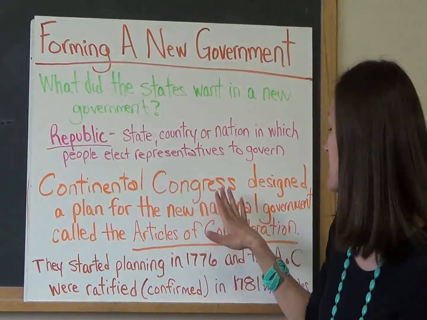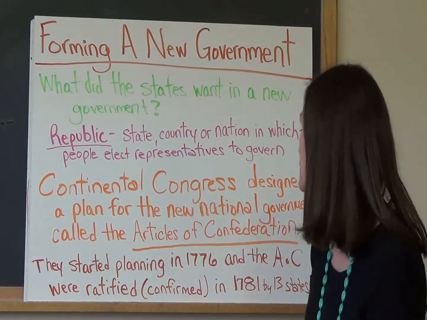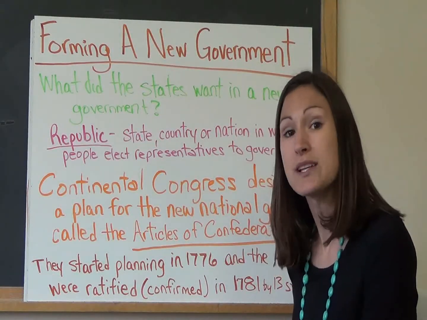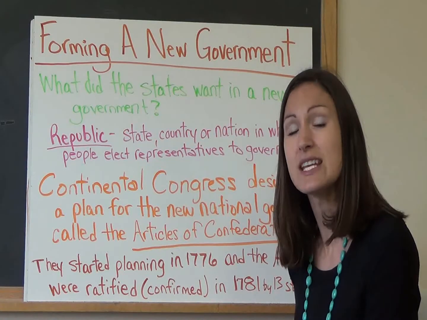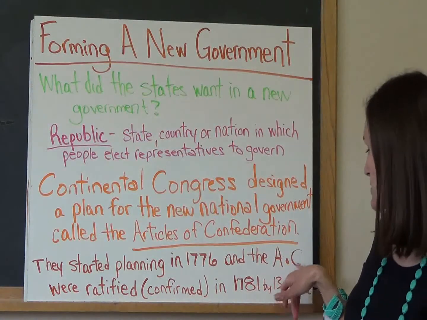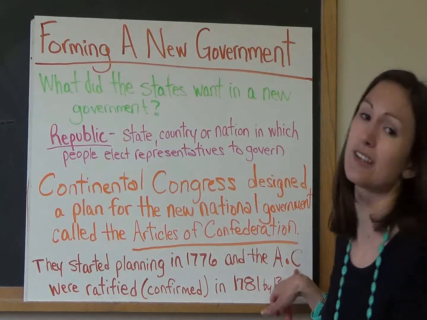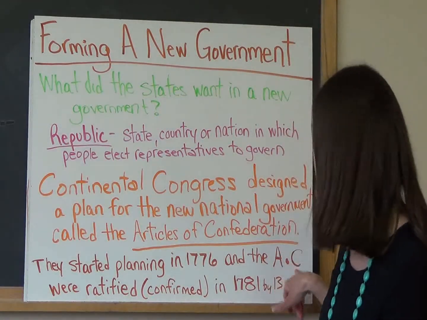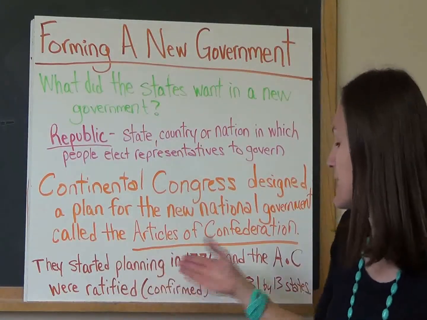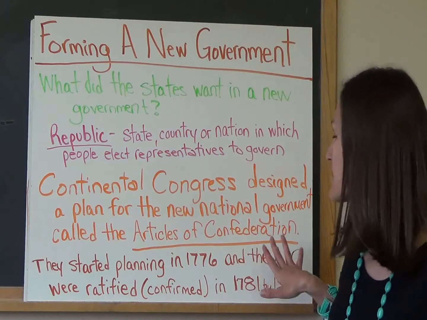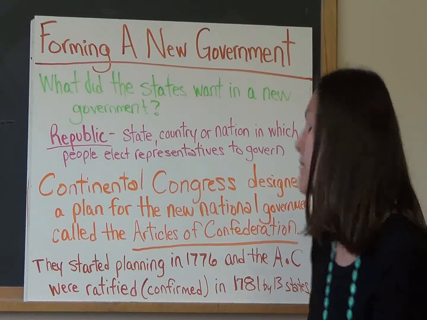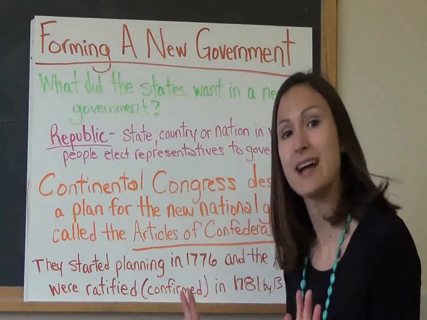The Continental Congress designed a plan for the new national government called the Articles of Confederation. Now, when we talk about the Articles of Confederation in this lesson, you will see I will abbreviate AOC. So whenever you see AOC, it means Articles of Confederation. They started planning in 1776, and the Articles of Confederation were ratified, confirmed, in 1781 by 13 states. So this was the national government.